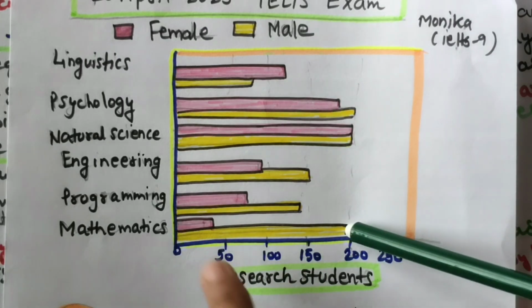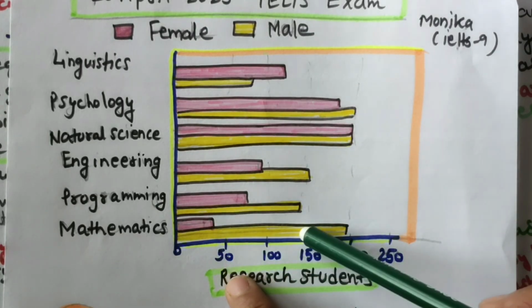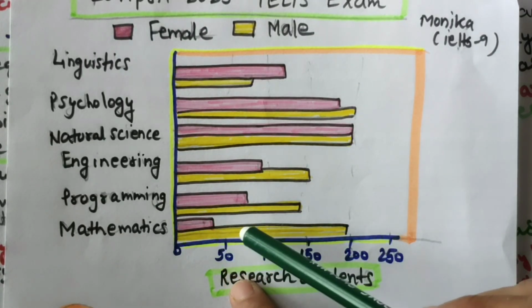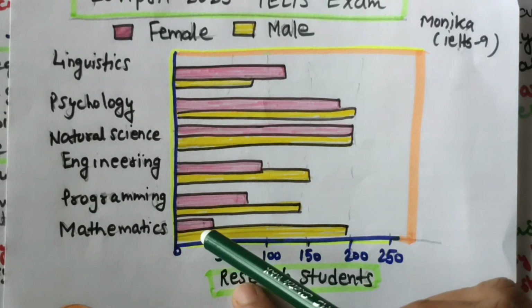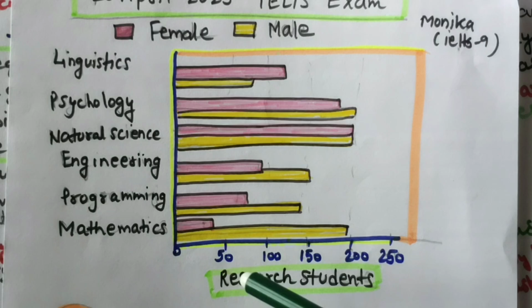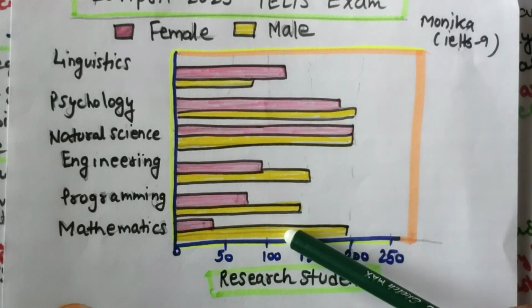Otherwise here also there is a big gap between female and male. Mathematics is a favorite subject among boy students, and girls don't like to study maths. These are the things I have understood.